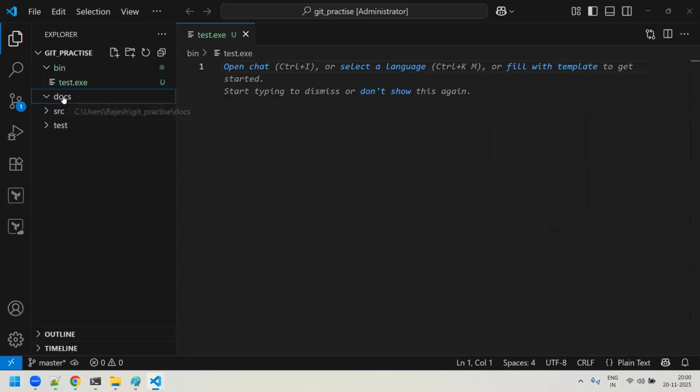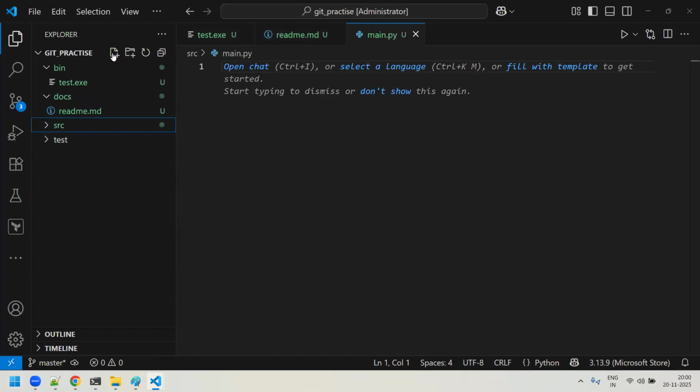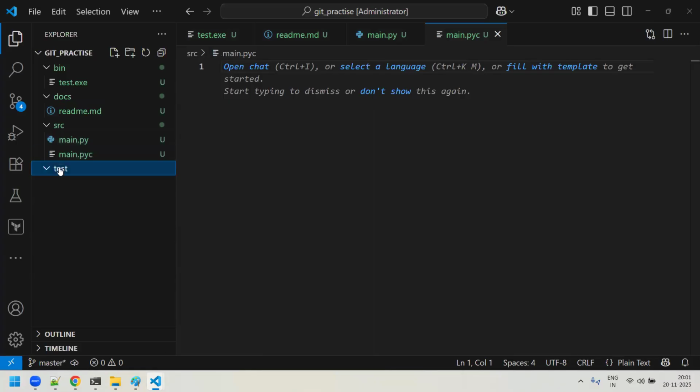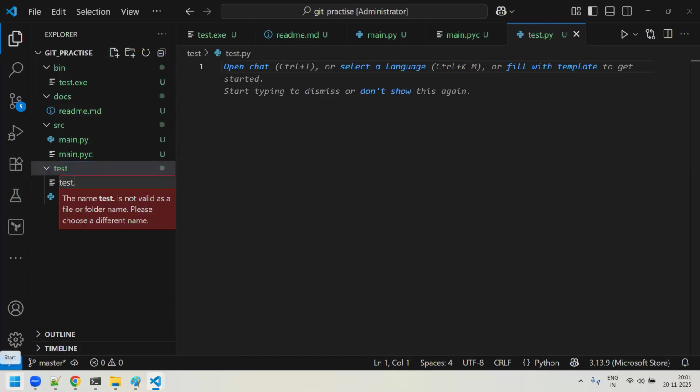Under your docs, you will try to create a file, something like a readme.md file. Under src, you create one file, main.py. And also one more file you create under src, main.pyc, something. Okay. These two files under the src you created. Under the test folder, you will try to create a test.py. Under the test, one more file you create. What is it? Test.pyc, something.